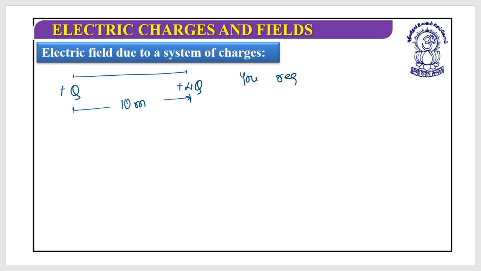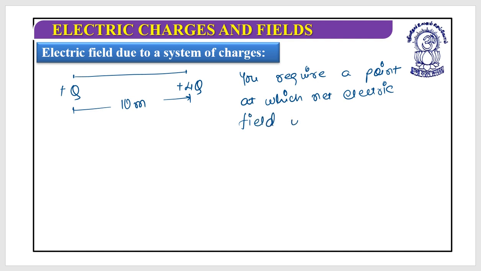You require a point at which the net electric field will be zero. Now, do you remember the concept of null point?